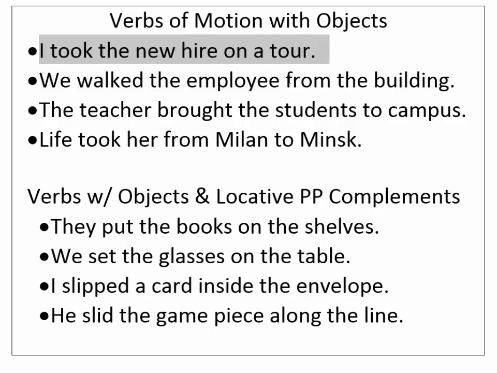Here you can clearly see from the building must be a complement. If we left it out, we walked the employee, that would change the meaning completely. It makes it sound like we're walking a dog or something like that. All right, and some other examples here. The teacher brought the students to campus. Life took her from Milan to Minsk. So there again we have both the source and the goal along with an object complement. So this verb would have three complements in this case.